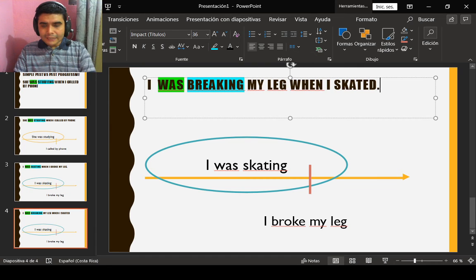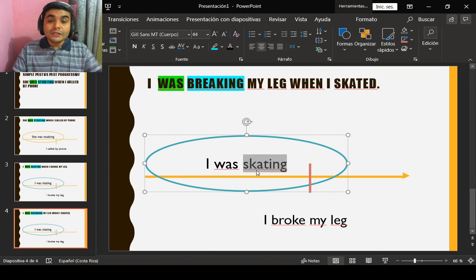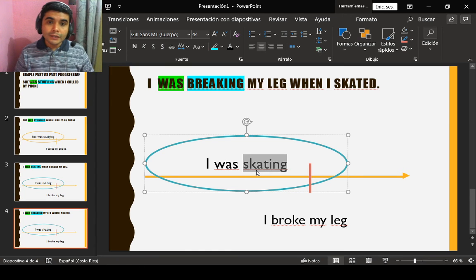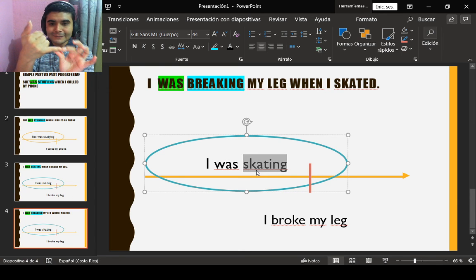It doesn't make sense, because if you break your leg, it's something that just happened in a moment. You felt a crack and then your bone is broken. It's not that you are breaking. I am breaking my finger, like this, right? No, it doesn't happen in that moment, in that way.